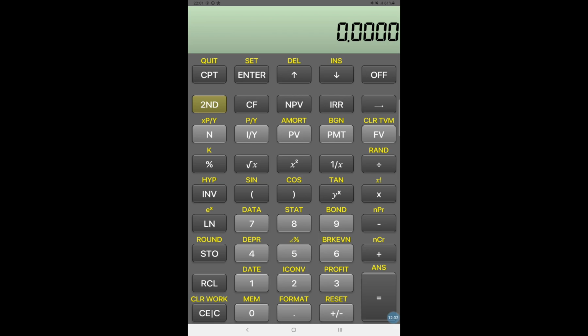I will clear the screen first. For the first year, what is the present value interest factor? Press 1 for the first year, that is N. Then the interest rate is nothing but 7%, so I put 7 and press I/Y, that is your 7 percent. Then you have to compute the present value.